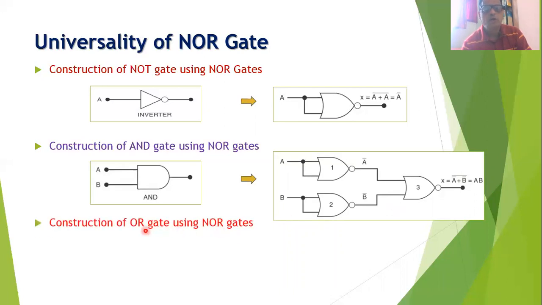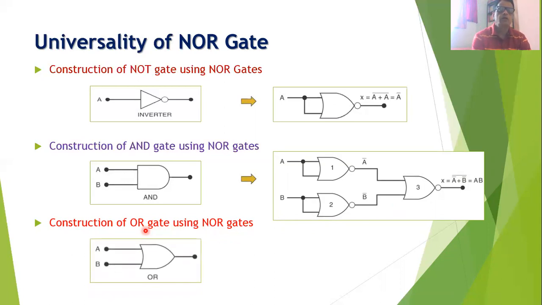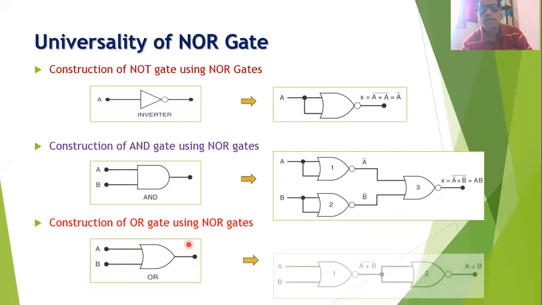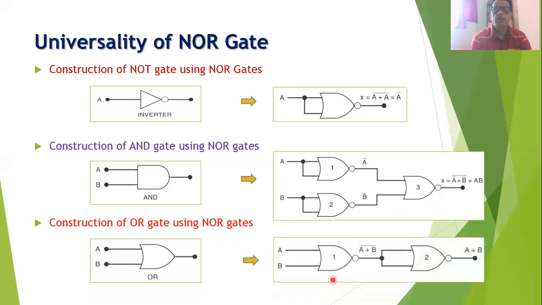It is also possible for us to construct the OR gate by using only NOR gates. OR gate is a gate of which the output is A plus B. That is, this is the gate of which the output is the logical summation. Now this gate can be constructed by using 2 NOR gates connected as shown in this figure. You will find that the first gate has the inputs A and B, and its output can be written as (A plus B) complement.